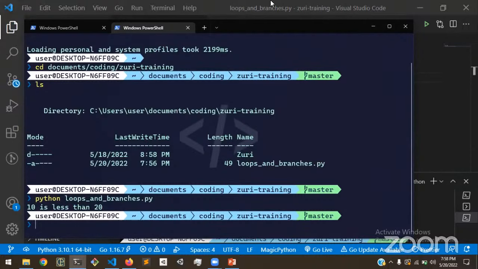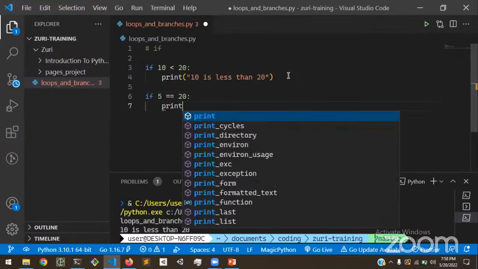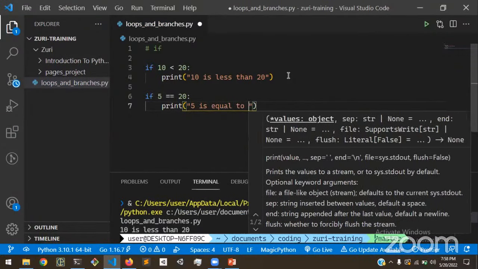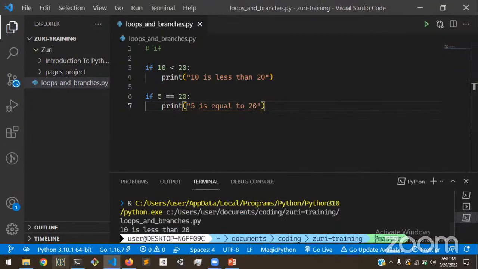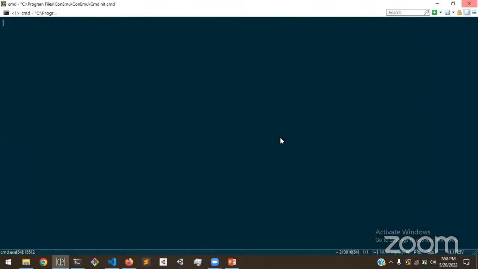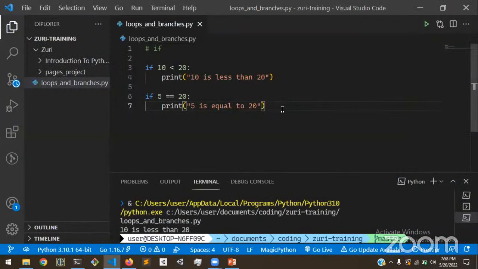Then we could also try another condition. If 5 is equal to 20, which is obviously false, we should print "5 is equal to 20". We run that and we only get a single bit of output, because the other branch did not execute. This is what I mean by branching. This branch will only execute if this condition is met. That's what the branch means.